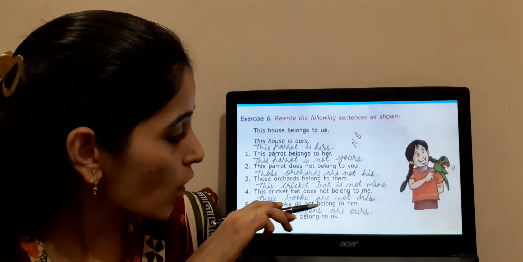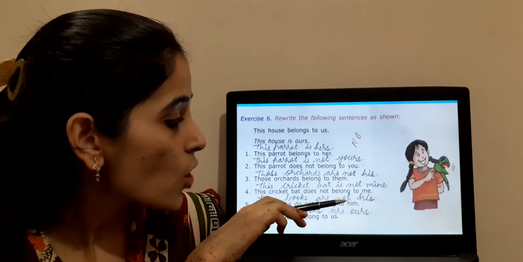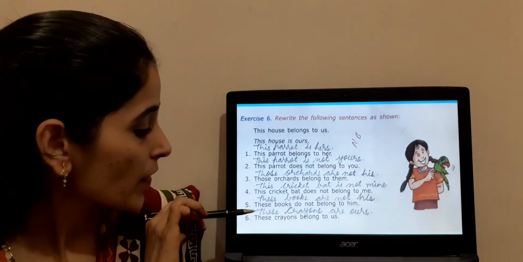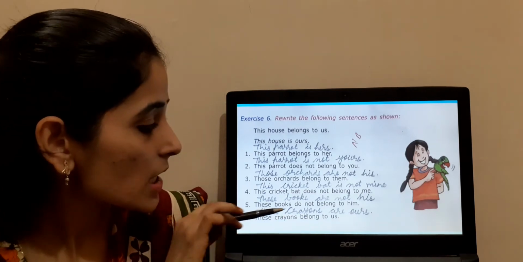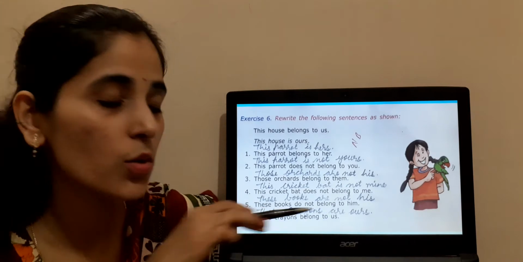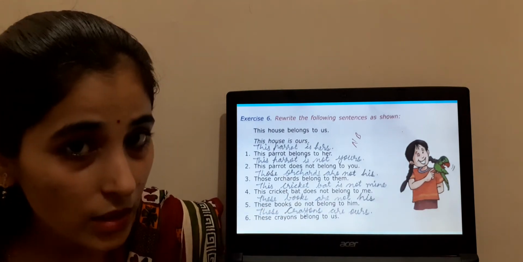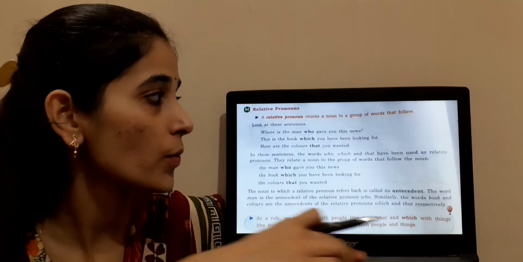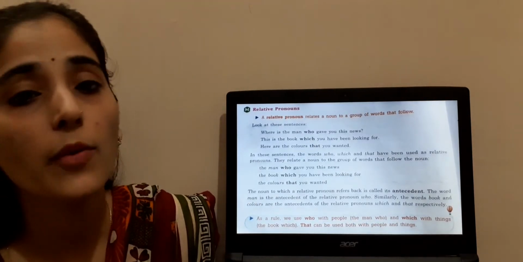These books do not belong to him. These books are not his. Clear? Then these crayons belong to us. These crayons are ours. Us is replaced with ours. Clear? I hope this exercise is clear to you. The concept is also clear to you. And let us move to the next one, that is the relative pronoun.